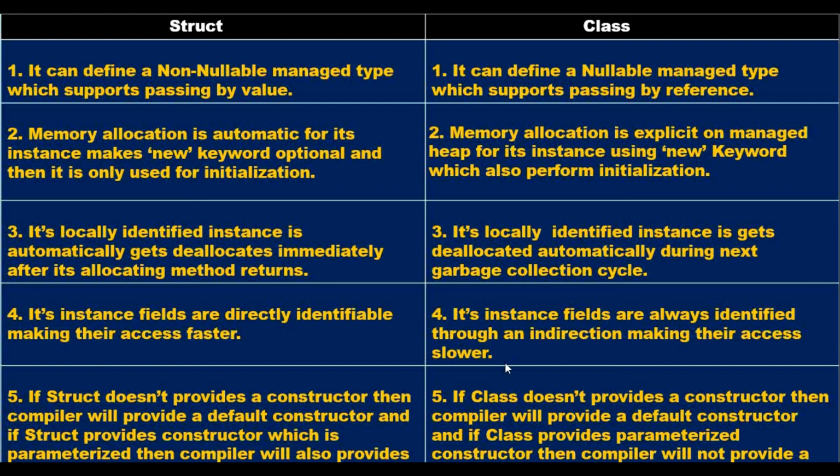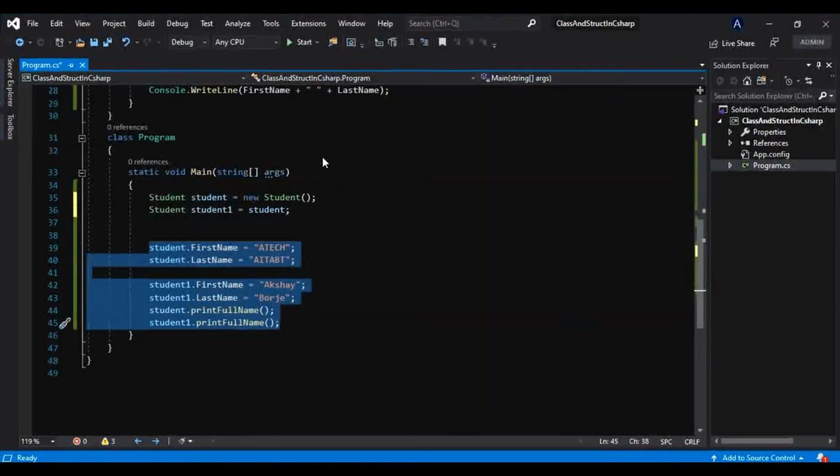In contrast, what a class says is, if a class doesn't provide a constructor, then the compiler will provide a default constructor, and if a class provides a parameterized constructor, then the compiler will not provide a default constructor. So what this point says, don't worry, I will explain to you. Just look at it in here.